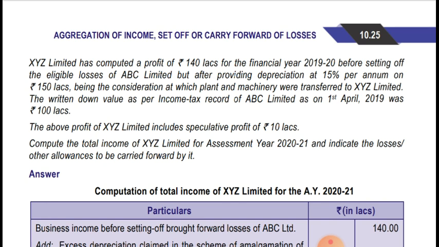So the speculative loss of ABC Limited cannot be set off in this case, because the successor cannot carry forward and set off the speculative loss of the predecessor. So the 4 lakh speculative loss of ABC Limited cannot be set off by XYZ Limited.